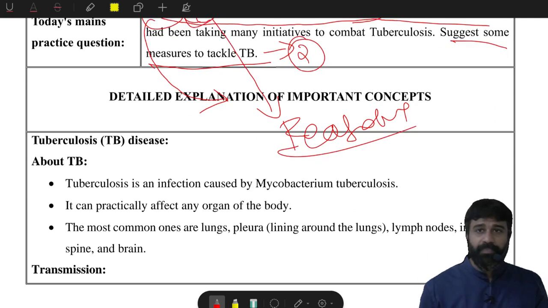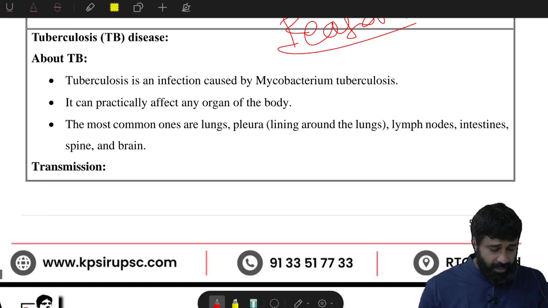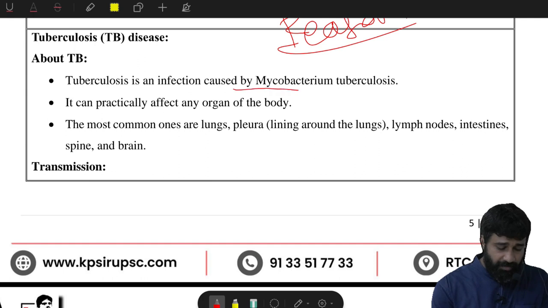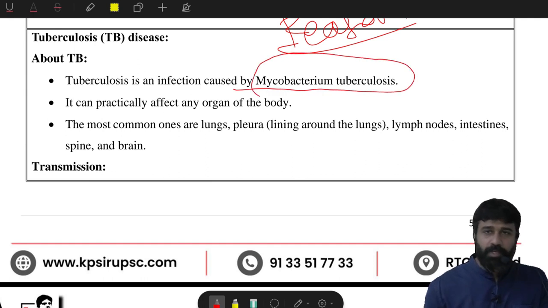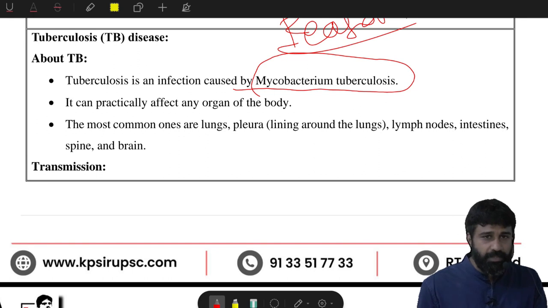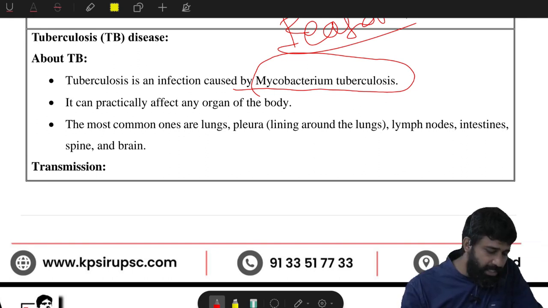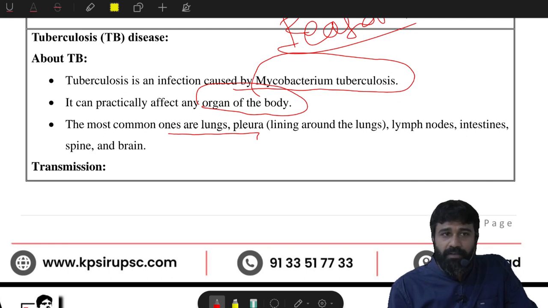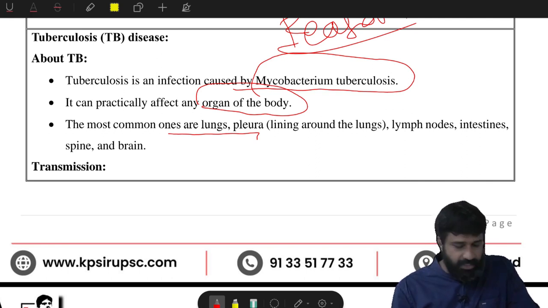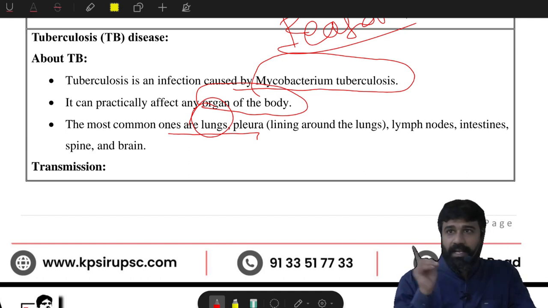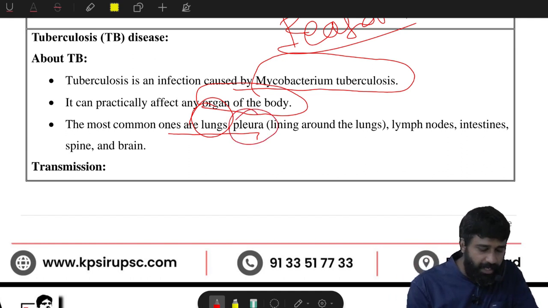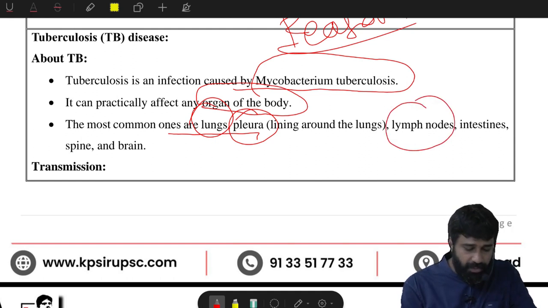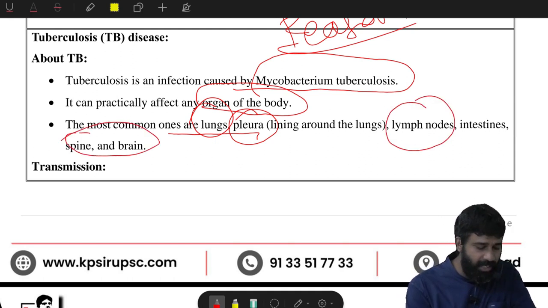So, coming to this part about TB, we will first cover the basics before addressing this question. Tuberculosis is an infection caused by Mycobacterium tuberculosis. It is caused by a bacterium named Mycobacterium. Second, it can practically affect any organ of the body. Third, the most commonly infected parts are, first, the lungs, second, the pleura, the lining around the lungs, third, the lymph nodes, and fourth, the intestines, spine and brain.